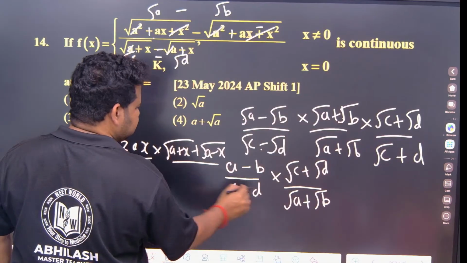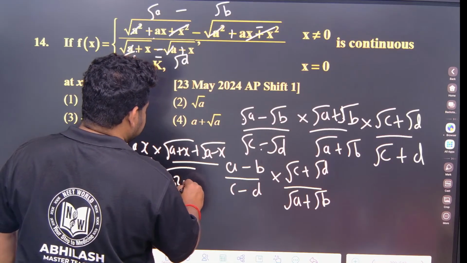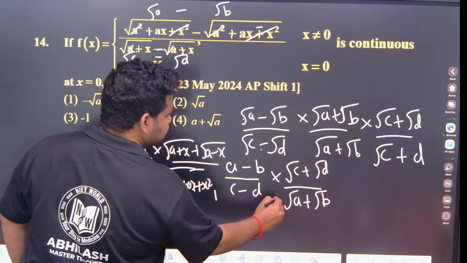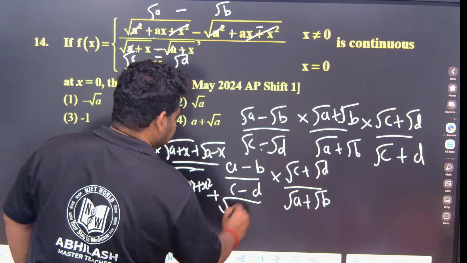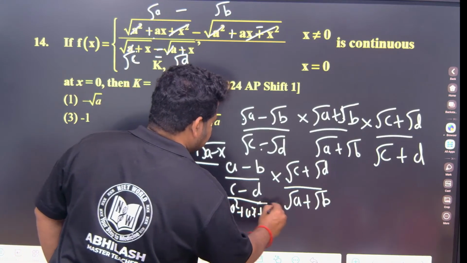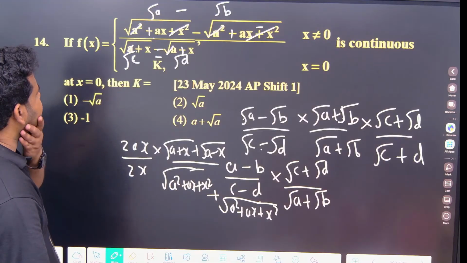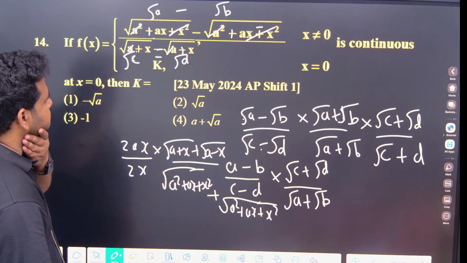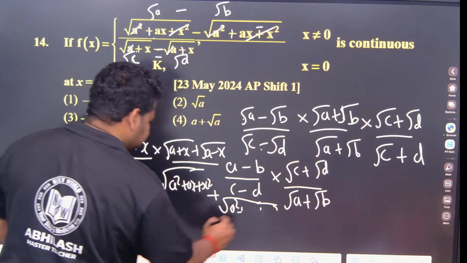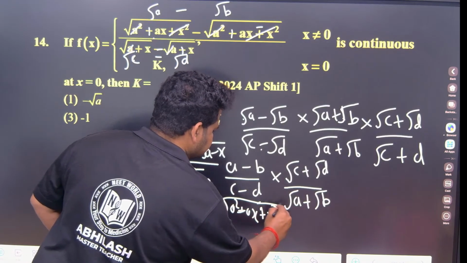Root of a square plus ax plus x square plus root of a square minus ax plus x square. Now limit x tends to 0.